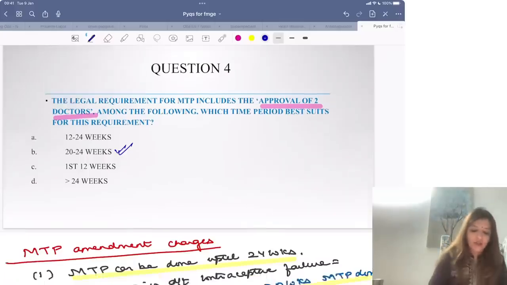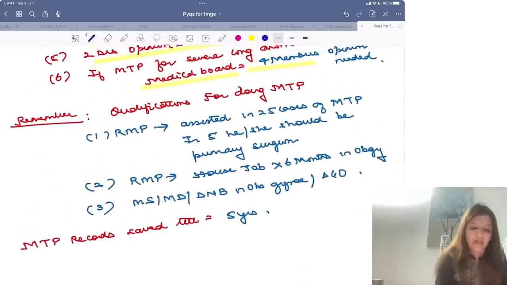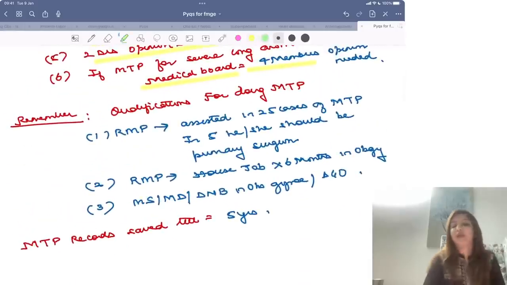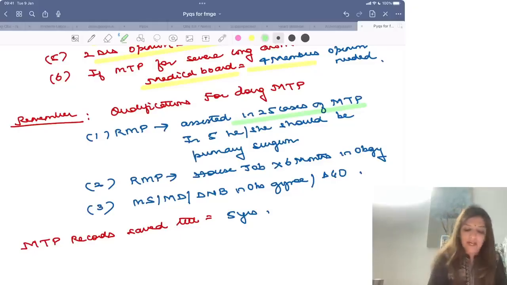A very important thing which I want you to remember is what are the qualifications for doing MTP. Any registered medical practitioner who has assisted in 25 cases of MTP, in 5 cases of which he or she should have been the primary surgeon, that is one requirement. Or any registered medical practitioner who has done house job in OBS and Gyne for 6 months can do MTP.